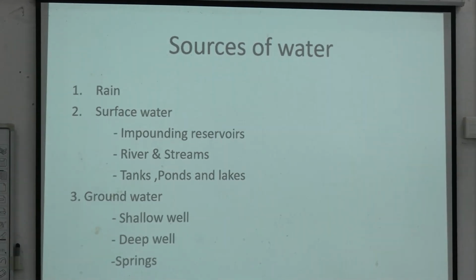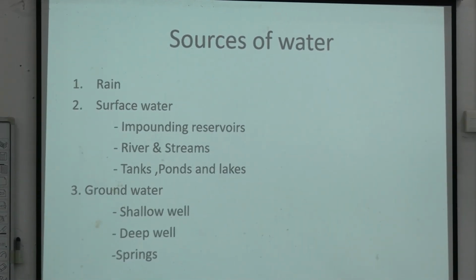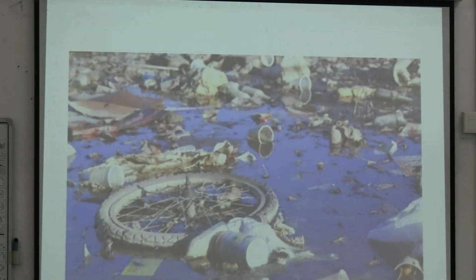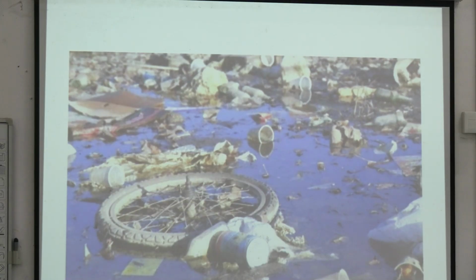Rain, surface water. Surface water, again you have reservoirs, rivers and streams, tanks, ponds and lakes. Groundwater: shallow well, deep well, springs. So this is how polluted water looks like. Water is all over the place. Okay, we don't know what the source of water is.